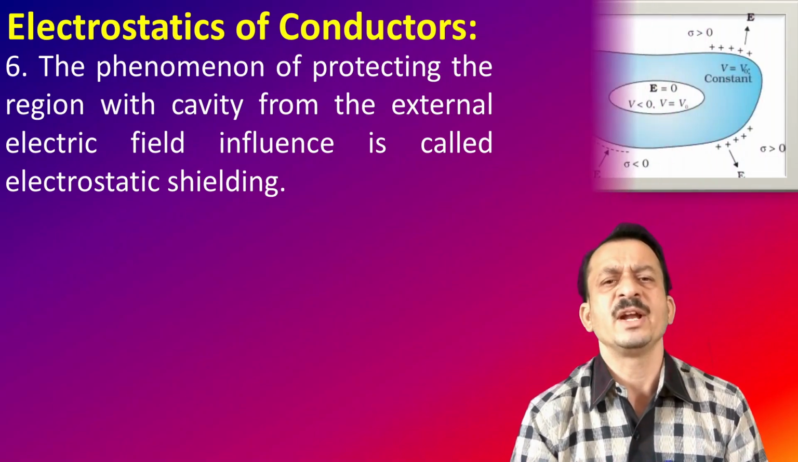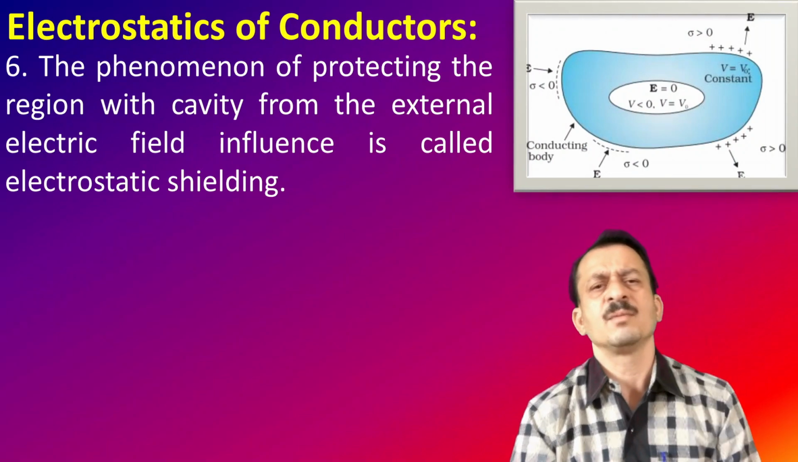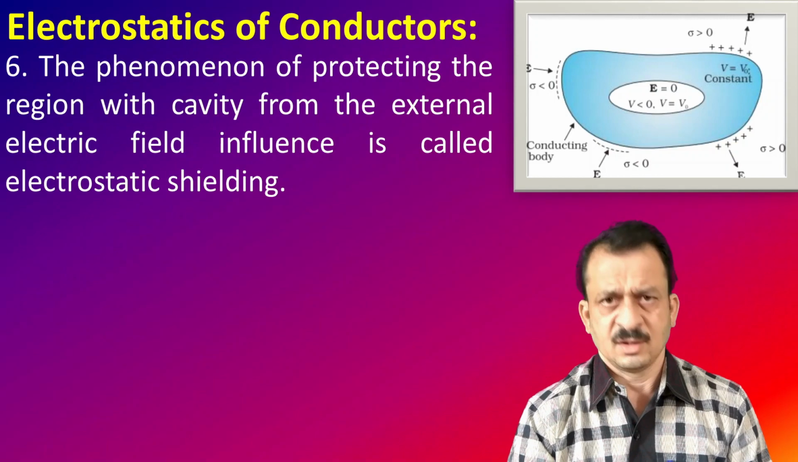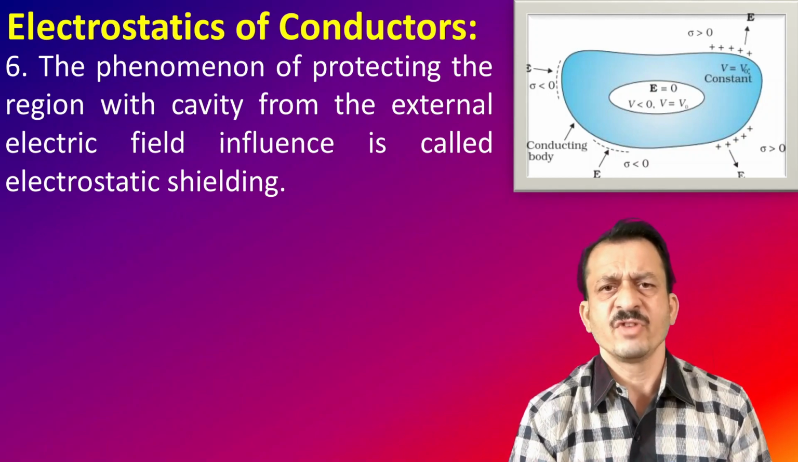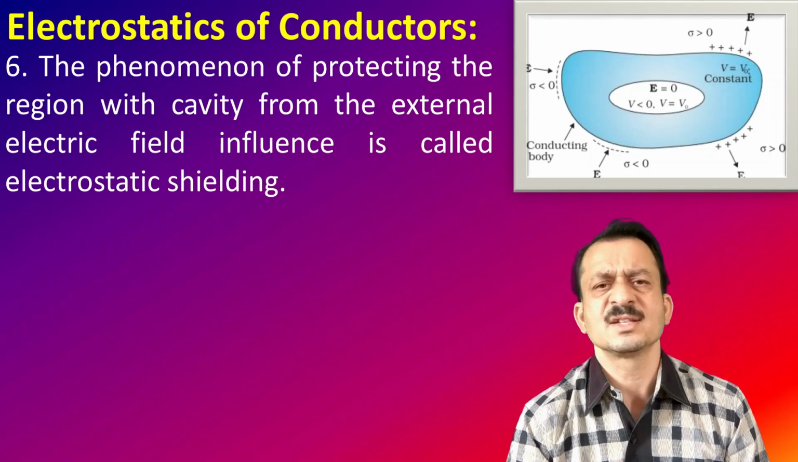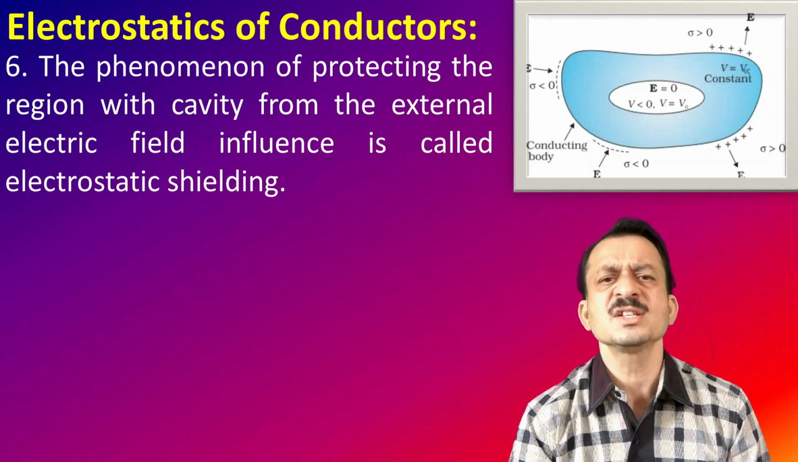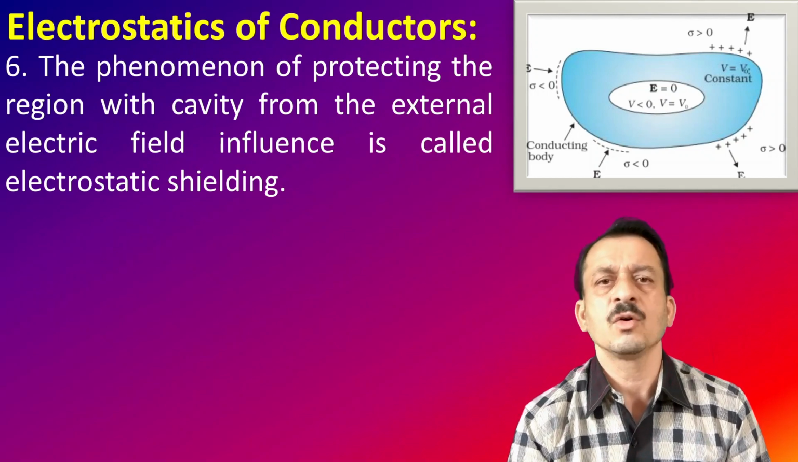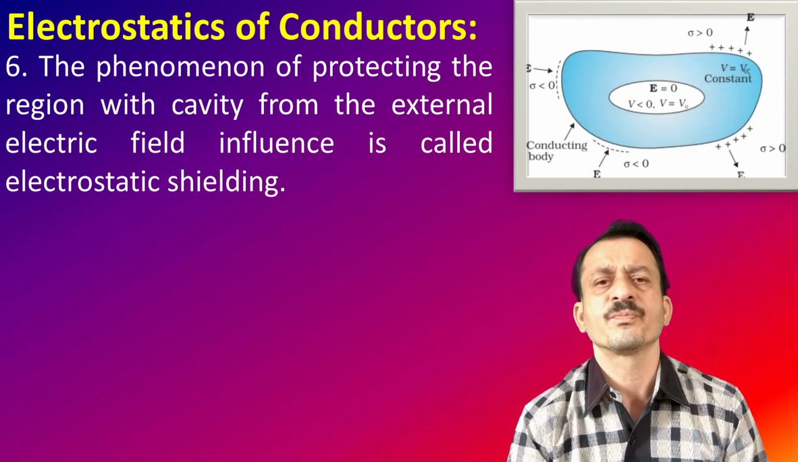This concept and this phenomenon is used in protecting certain instruments such as the galvanometer, voltmeter and ammeter. Now look at the diagram. We have a conductor which is in blue color. In the inside region, the white region, we have a cavity. In that cavity, the electric field is zero. It does not contain any charges. Therefore, the electric field lines will not penetrate into that cavity region.